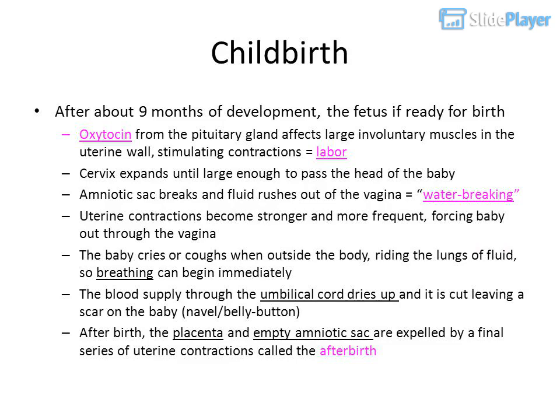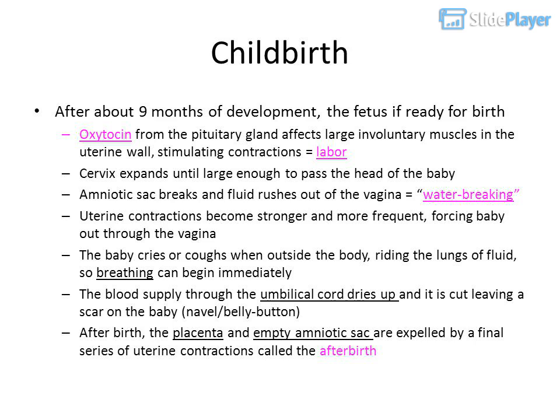Childbirth. After about 9 months of development, the fetus is ready for birth. Oxytocin from the pituitary gland affects large involuntary muscles in the uterine wall, stimulating contractions, which is labor. The cervix expands until large enough to pass the head of the baby. The amniotic sac breaks and fluid rushes out of the vagina, which is the water breaking.